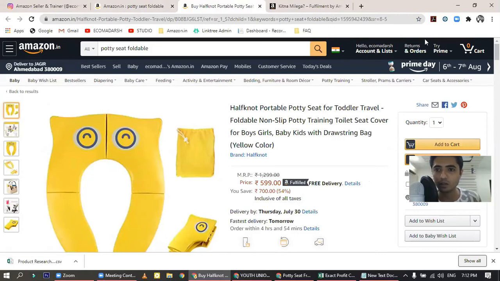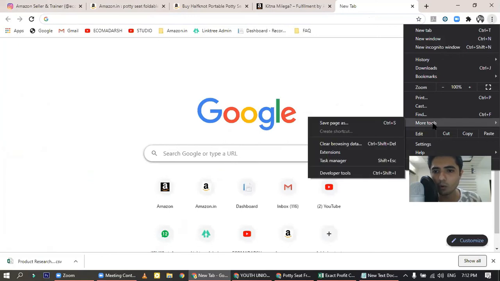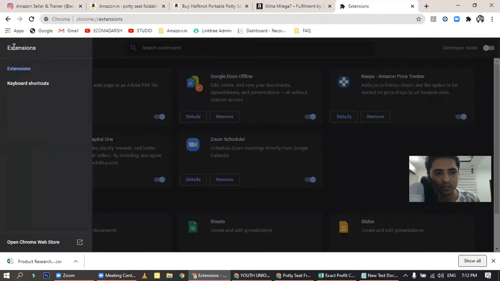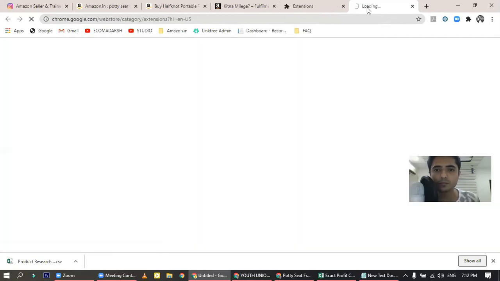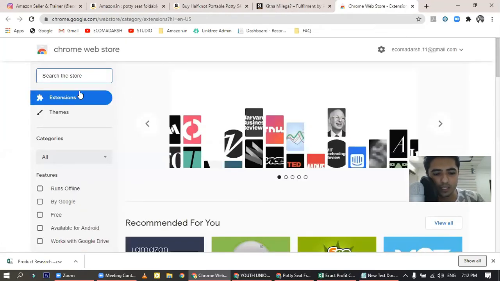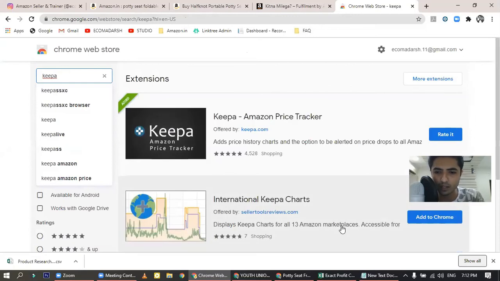You can go to your Google Chrome, open more tools, go to extensions, and open the Chrome Web Store. In the Chrome Web Store, search for Keepa. Keepa is one of the most useful tools that I'm using right now.